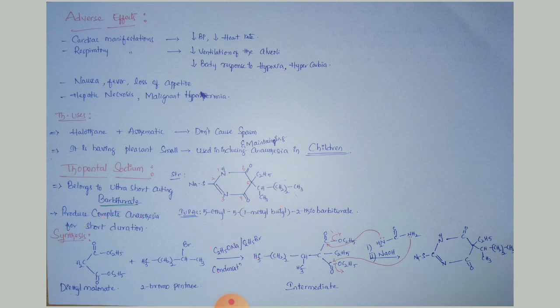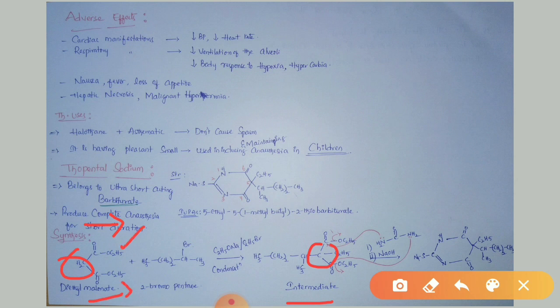That intermediate has an ethyl group. This is the carbon atom where the replacement of hydrogens took place. Why? Because these hydrogens are more acidic in nature, since the 2 adjacent groups are electron withdrawing groups. That's why these hydrogens become more acidic, so they can be easily replaced by nucleophiles. That's why the substitution occurs at that position.